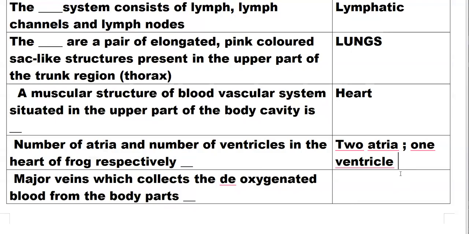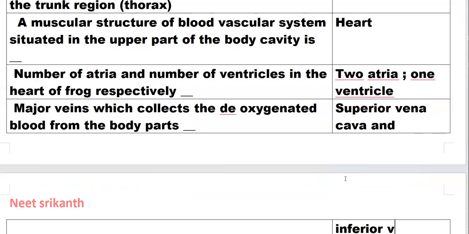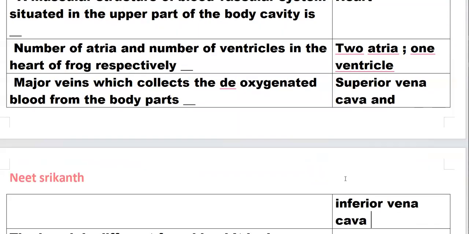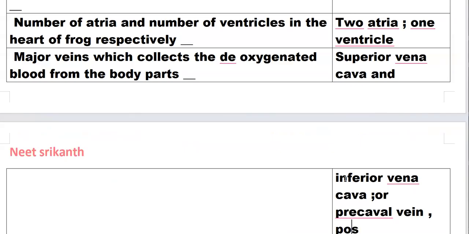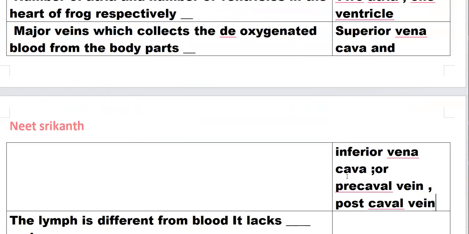Major veins which collect the deoxygenated blood from the body parts are the superior vena cava and inferior vena cava, or you may call them precaval veins and postcaval vein. Two precaval veins and one postcaval vein. Superior vena cava is called precaval vein and inferior vena cava is called postcaval vein.